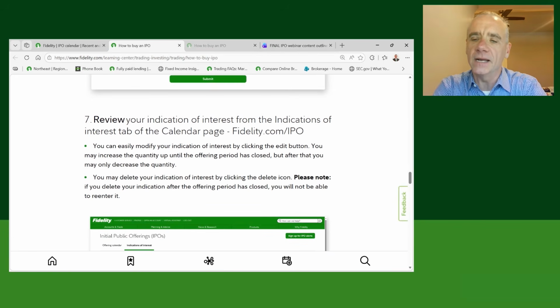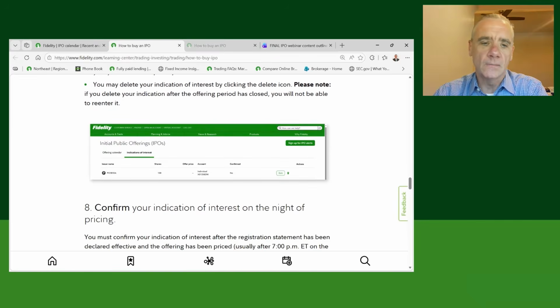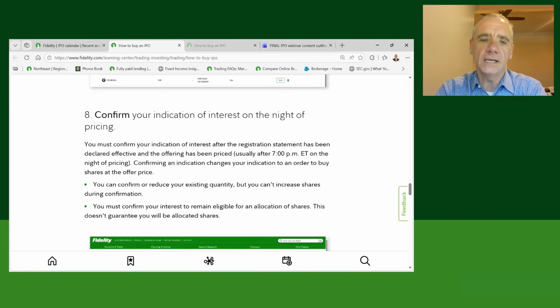At any time on that calendar homepage, you can review your indication of interest. And at that time, you can delete it. If the window has closed, you cannot re-enter. Then on the night of pricing, you can confirm at that time.